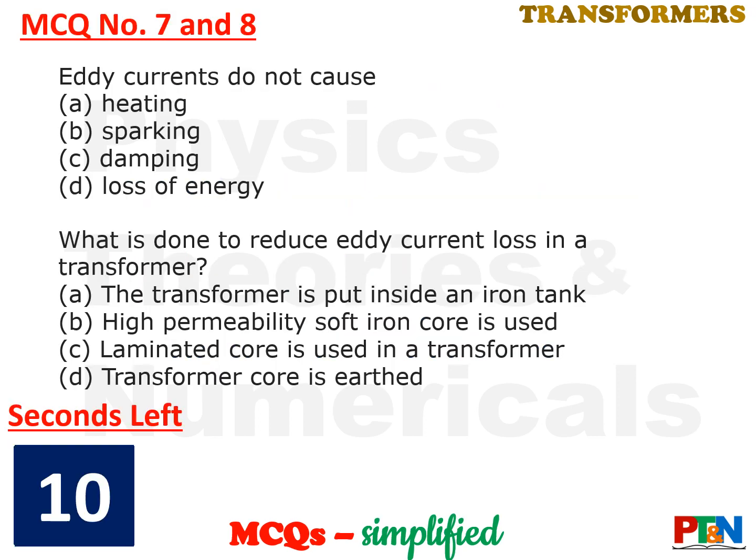Let's continue. Next MCQ, in fact 2 MCQs together. Eddy currents do not cause which of the following: heating, sparking, damping and loss of energy. And the next one, what is done to reduce eddy current loss in a transformer? The transformer is put inside an iron tank, a high permeability soft iron core is used, a laminated core is used, or the transformer core is earthed. What is done to reduce eddy current loss? 10 seconds time for you. Time starts now.